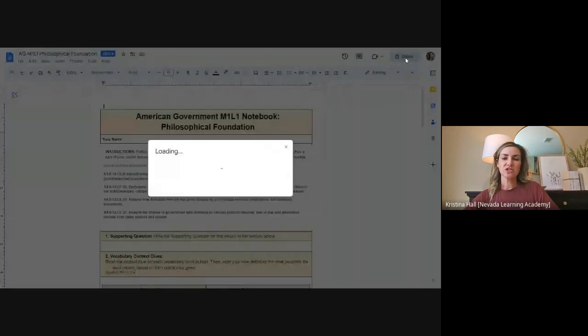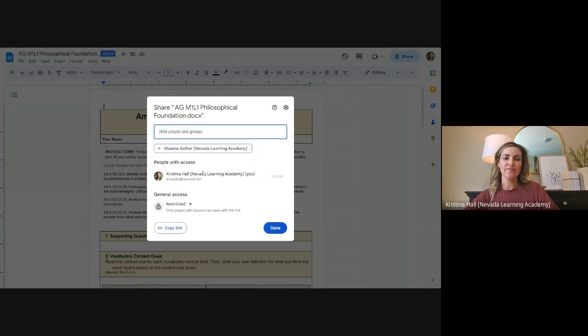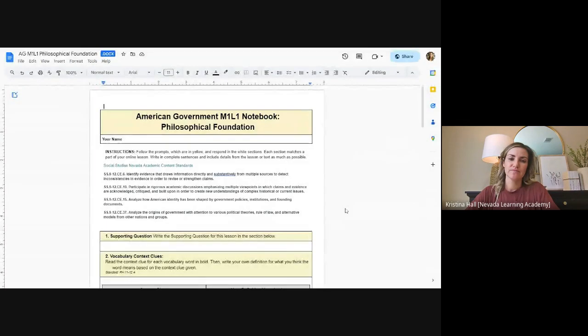The last thing you need to do is make it shareable. Okay, so you're going to open it up, it's going to have your name on it, and then you need to make it shareable with anyone with the link. That way when you submit it, I can grade it. If I can't open it, then I'm going to have to say can't grade it, you need to resubmit it. And then it becomes annoying for you, it's annoying for me. So just off the bat, anytime you do a new document, make it shareable, because then you're going to submit that link when we finish this. Okay, so give me a thumbs up when you have the document open, renamed, saved, and shareable. So you're ready to go.